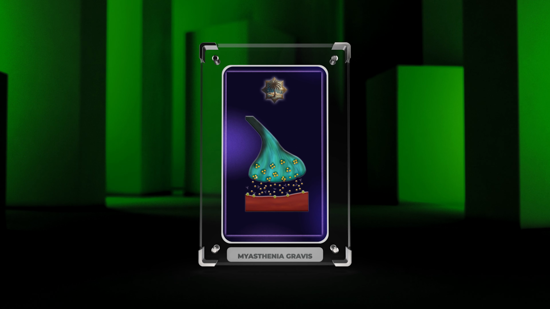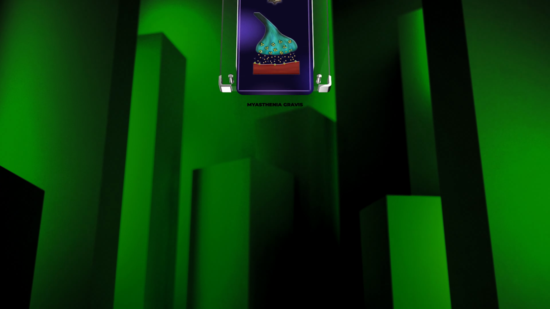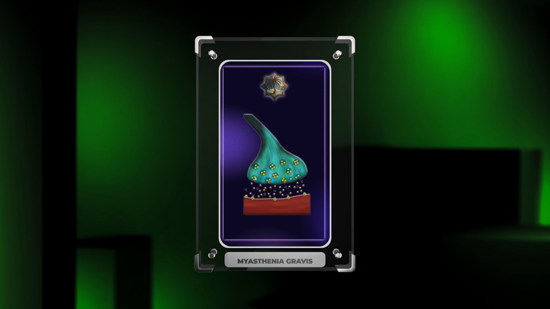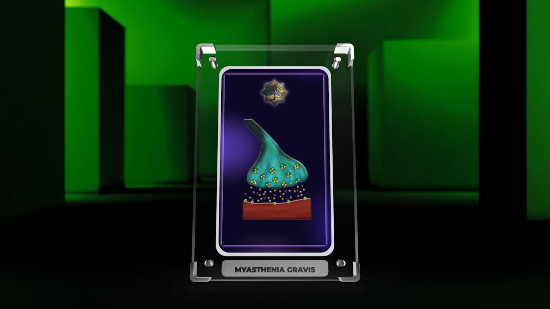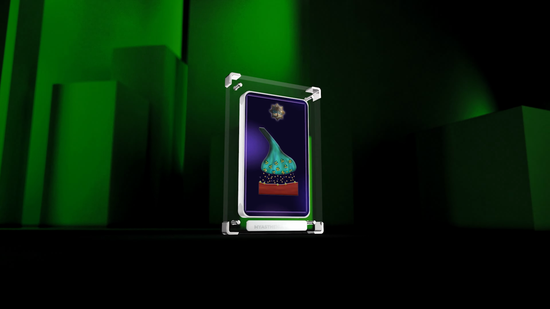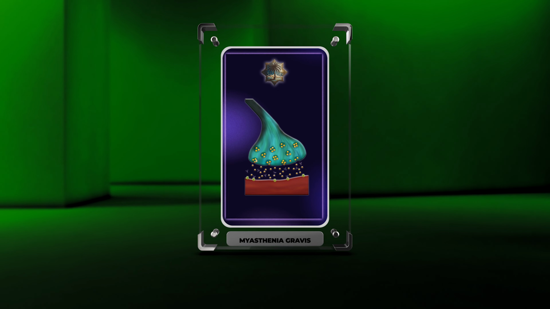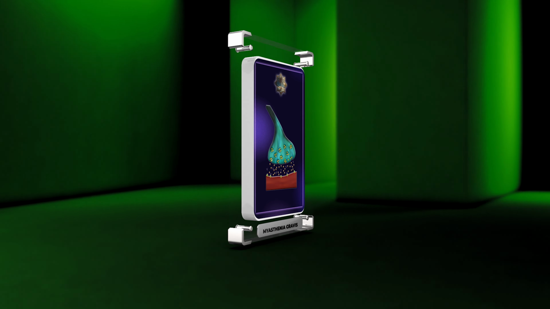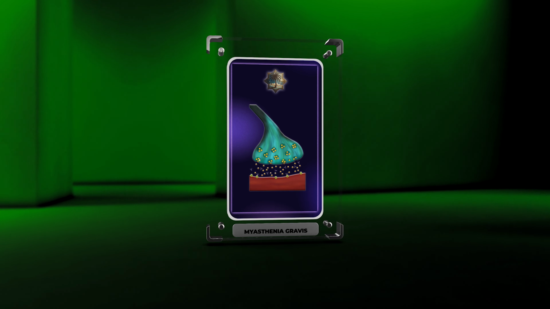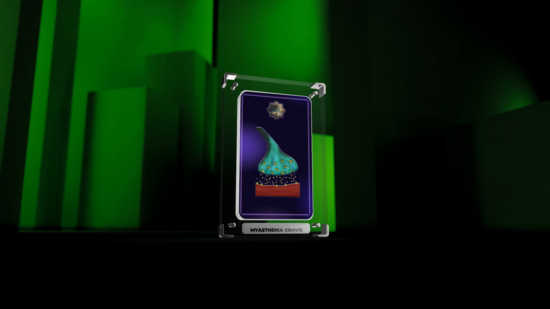In this script, we will delve into the anatomy and physiology of the neuromuscular junction, the role of acetylcholine and its receptors in muscle contraction, the immunological basis of myasthenia gravis, its pathophysiology, diagnostic methods, differential diagnosis, therapeutic strategies, management of myasthenic crisis, potential complications, the role of thymectomy, and prognosis and long-term outcomes for patients. Let's embark on this fascinating journey into the intricacies of myasthenia gravis.